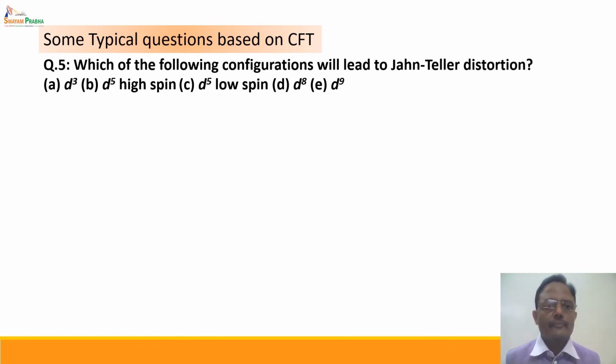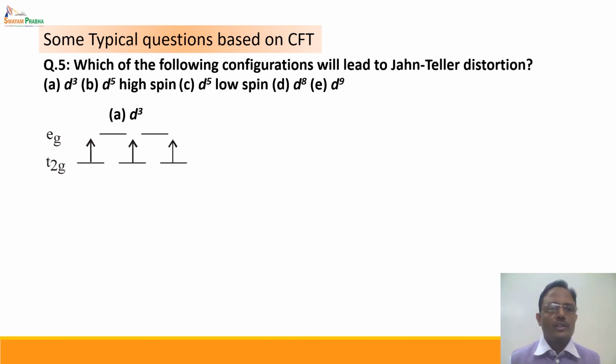One more question. Which of the following configurations will lead to Jahn-Teller distortion? Now whenever we were discussing Jahn-Teller distortion, we said that it is observed if either the t2g or eg set of orbitals is unsymmetrically filled. If both the t2g and eg sets of orbitals are symmetrically filled, then the Jahn-Teller distortion is not observed.